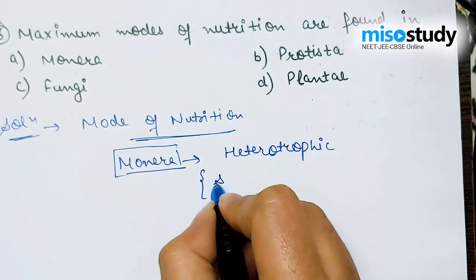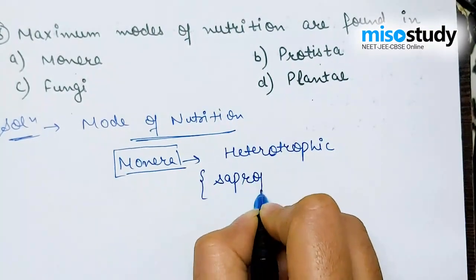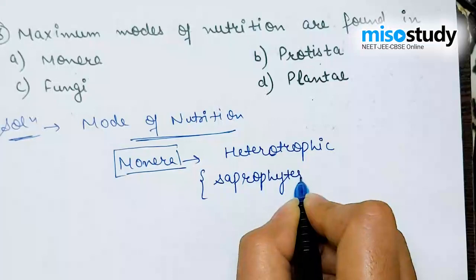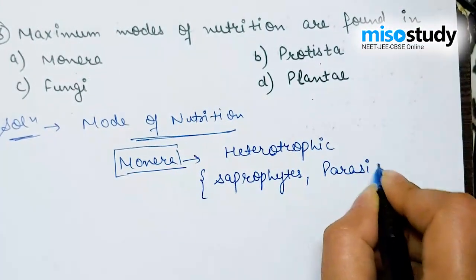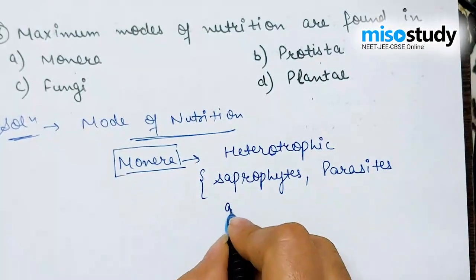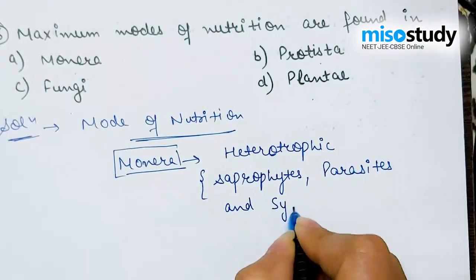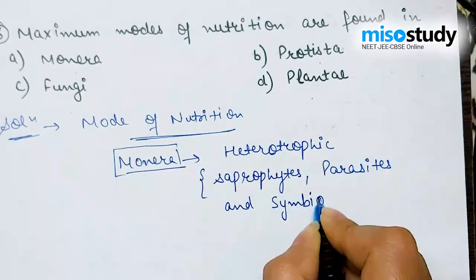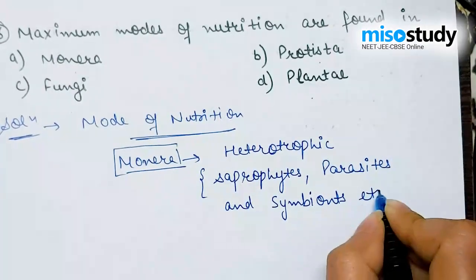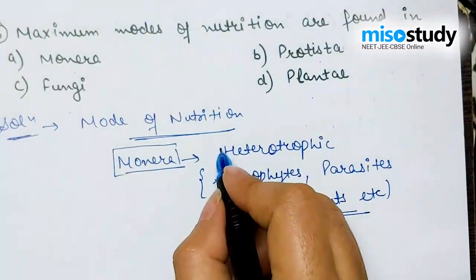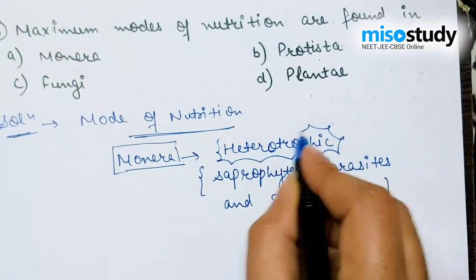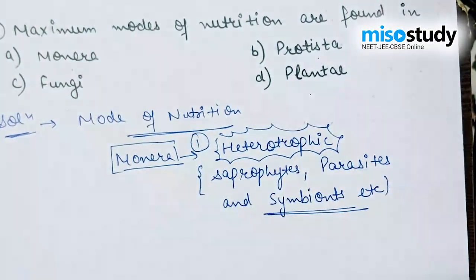Heterotrophic includes saprophytes, parasites, and symbionts, etc. These all come under the heterotrophic mode. That was the first one.